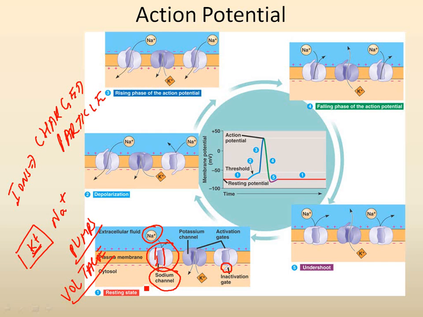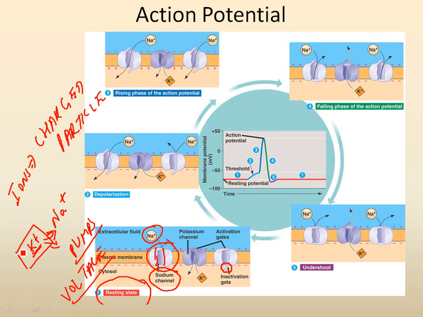Now, the first stage is that of rest. At rest, the axon is not transmitting the message. At rest, like I said, there's sodium outside, potassium inside. However, some potassium leaks out of the cell. There is no inward leak of sodium, but there's an outward leak of potassium. And that means there is a difference in charge distribution.